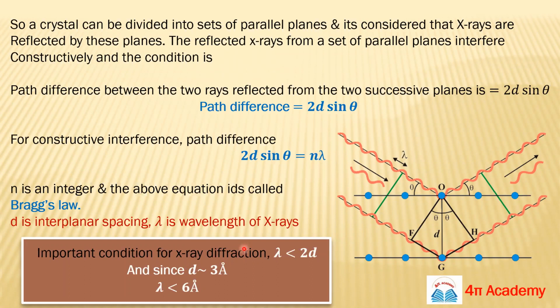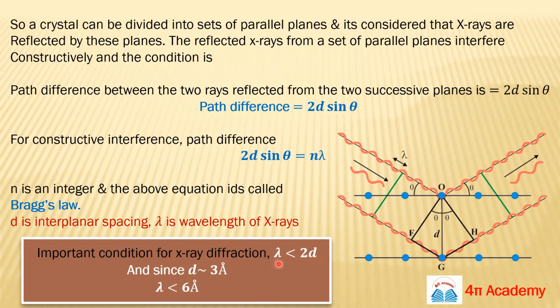One more important thing, guys. You all know that in a crystal, atoms are equally spaced, but the distance between these atoms is very small, in terms of angstrom. So the condition is, if we are using some X-ray and lambda is the wavelength of this X-ray, the condition for diffraction to take place is that your lambda, the wavelength of your X-ray, should be less than 2d. Here d is your interplanar spacing, so this condition should be fulfilled.